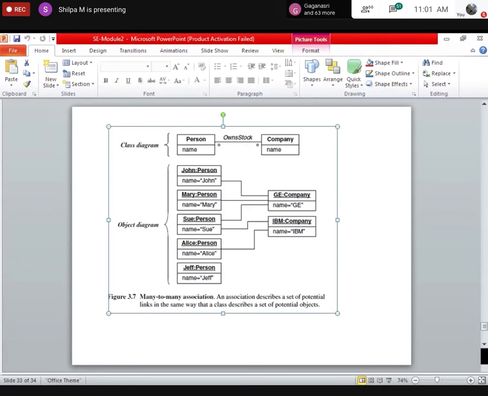So, in case of student, if this is student instead of person and this is faculty, what will it be? Many students are associated with many faculty. Agree with this? I will not be the person who will be teaching one single student, right? I can teach n number of students. So this will be star. And as a student, you will learn from more than one faculty. That's why it is star here also.